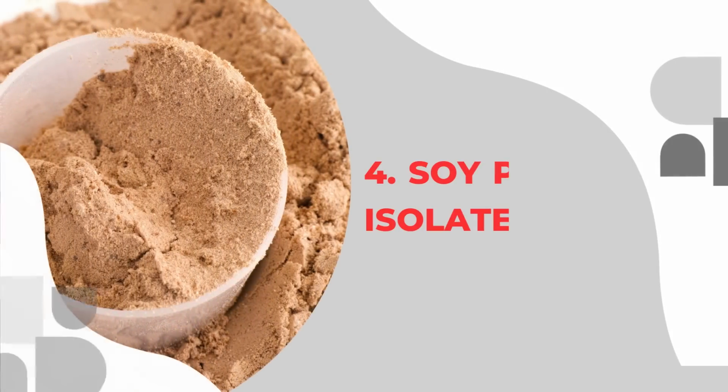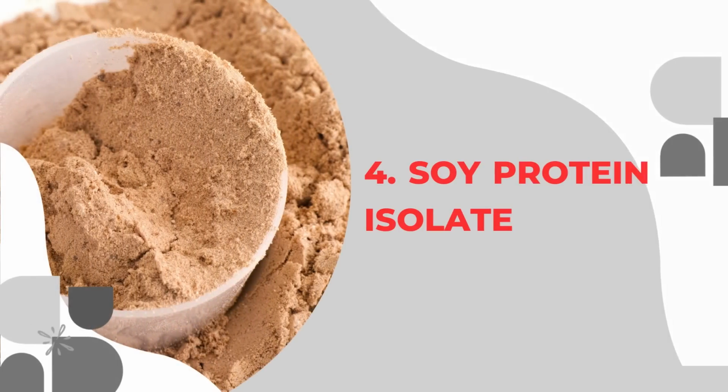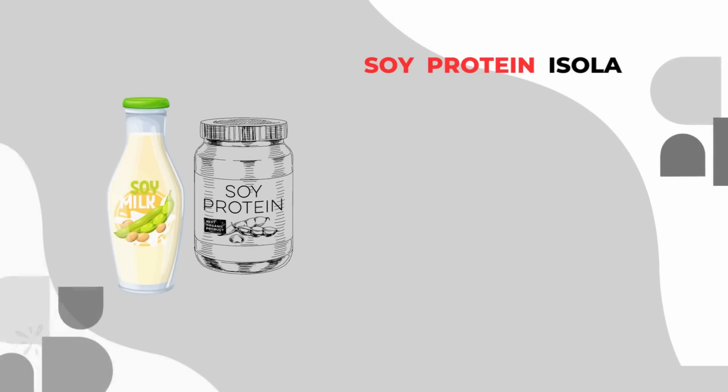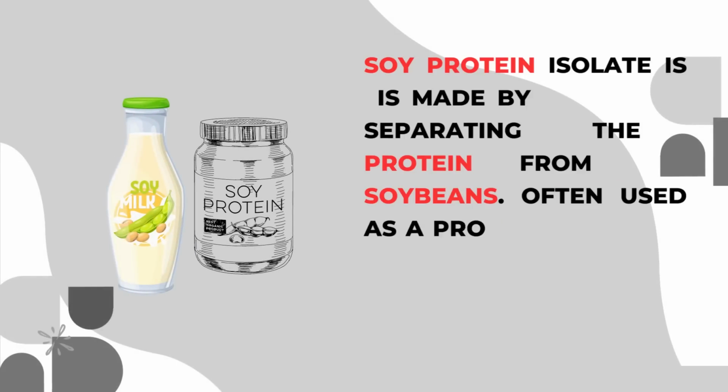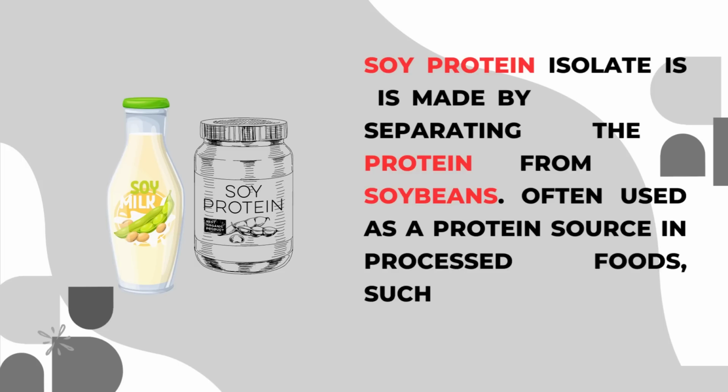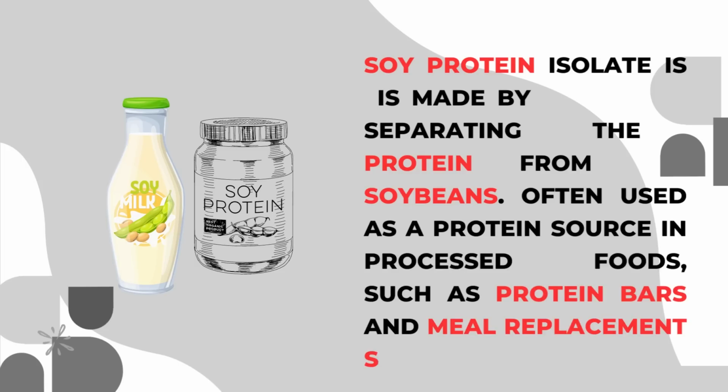Another food responsible for belly fat is soy protein isolate. Soy protein isolate is a type of protein that is made by separating the protein from soybeans. This is often used as a protein source in processed foods, such as protein bars and meal replacement shakes.